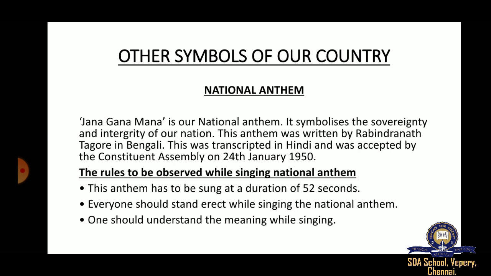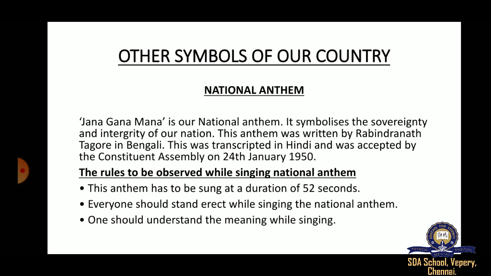There are some rules to be followed while singing the national anthem. We have to complete the song in 52 seconds. Then everyone should stand erect in attention while singing the national anthem. In order to give respect, we have to stand erect. We should not lean on something or sit and sing the national anthem.